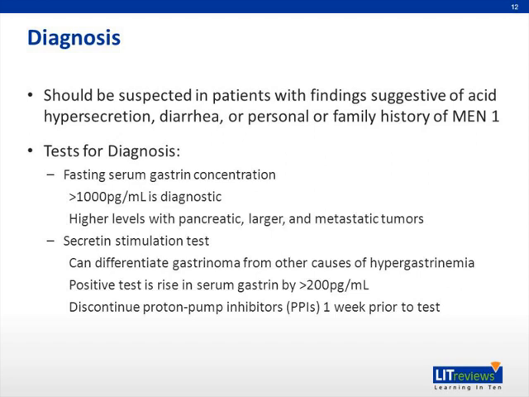In contrast, normal gastric G cells are inhibited by secretin, and therefore serum gastrin concentrations do not rise in patients with other causes of hypergastrinemia. A positive test is defined by a rise in serum gastrin by 200 picograms per milliliter or more within 20 minutes of secretin administration. PPIs can interfere with the test and should be discontinued for 1 week prior to secretin administration.